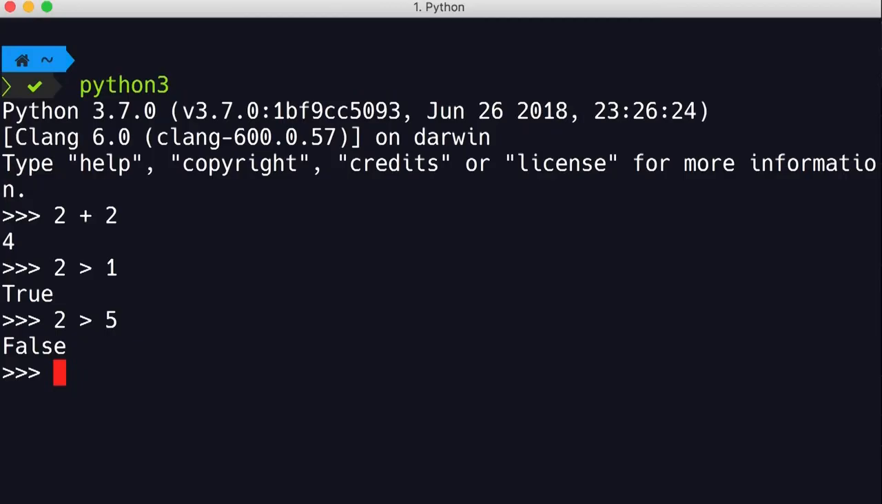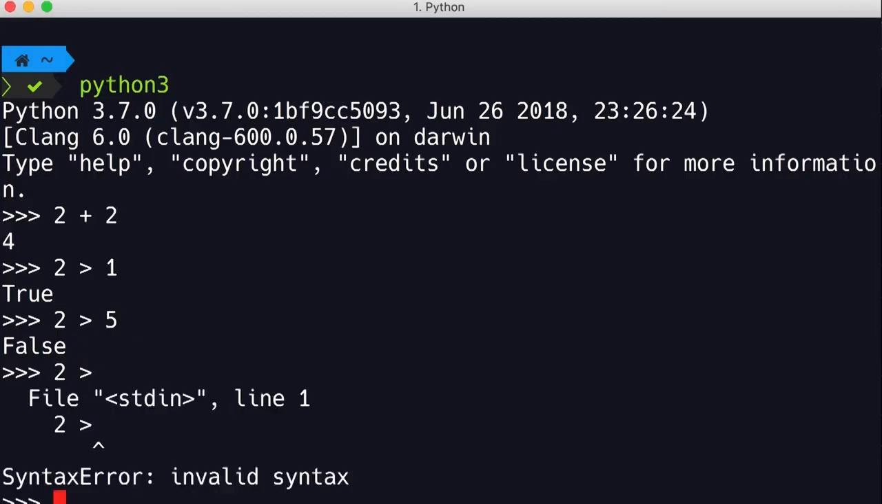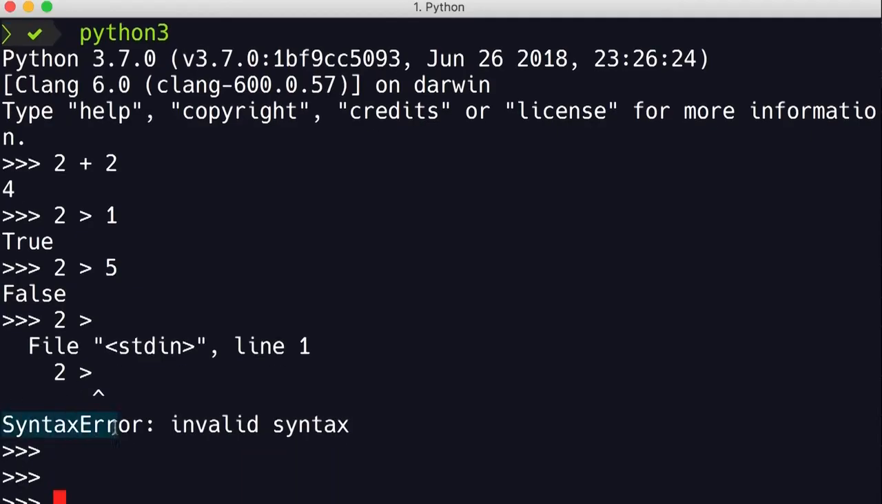Now, what if we type 2 is greater than, but we don't add a second value here? Just press enter. We get a syntax error. In programming, syntax means grammar. So just like we have the concept of grammar in the languages that we speak, we have the exact same concept in programming. If we write a sentence that is not grammatically correct, chances are some people may not understand that sentence. So in this example, we have this expression which is incomplete. It doesn't have the right grammar or syntax. That is why the Python interpreter is complaining by returning an error.